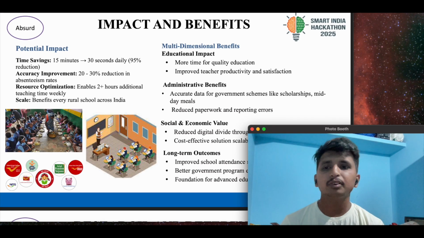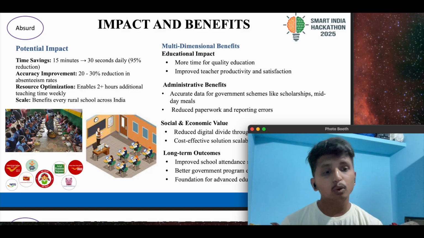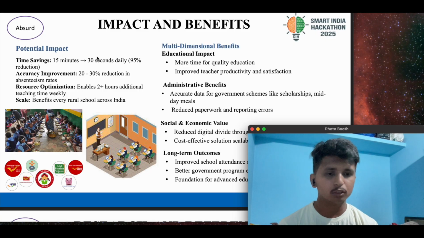What are the impact and benefits? Coming to the time saving, we mentioned 15 minutes to just 30 seconds per class per day, and there is an accuracy improvement where the teacher has missed students. This will reduce the overall absentee rate by 20 to 30%. Then the resource optimization: if the teacher captures attendance for every single class, there will be a time saving of 2 plus hours per day. And we can scale this easily across all the rural schools in India.